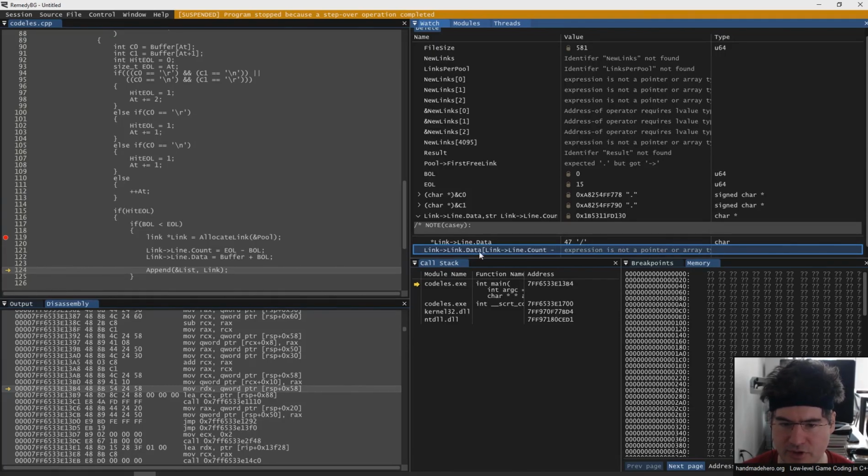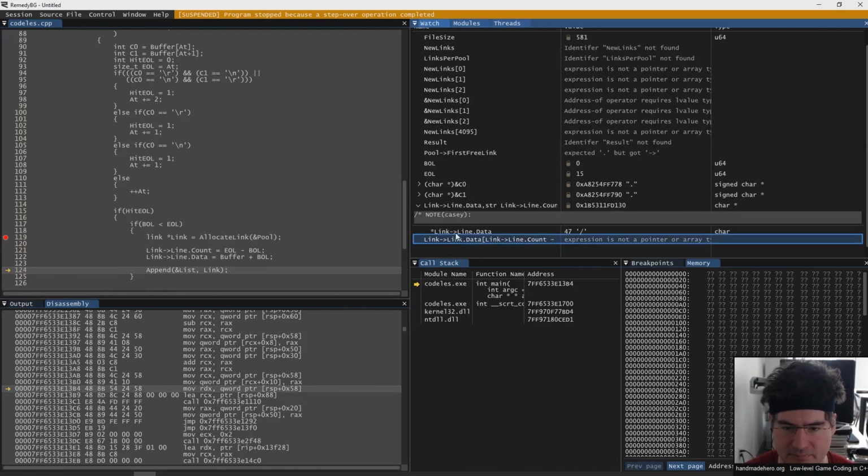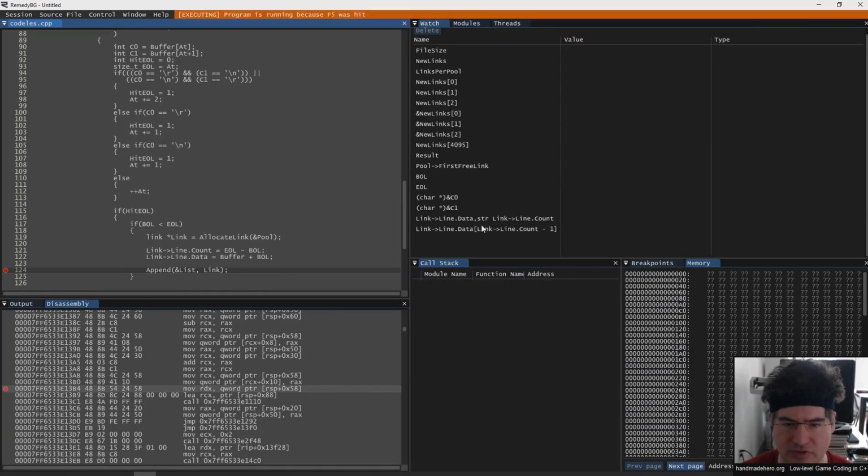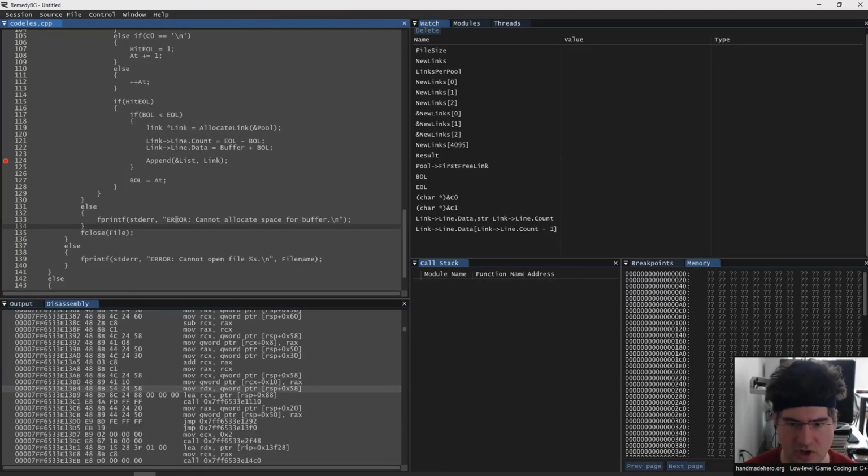Link.data, expression not a pointer. Oops, that's because that's supposed to be line. Sorry about that typo. There we go. So the last thing in there is the colon. That's good. I don't want to see any new lines in there, so now we've got our line. Let's keep going as we append these on. That's just going through all the lines of the file, putting those into our linked list, and we're good. All right.